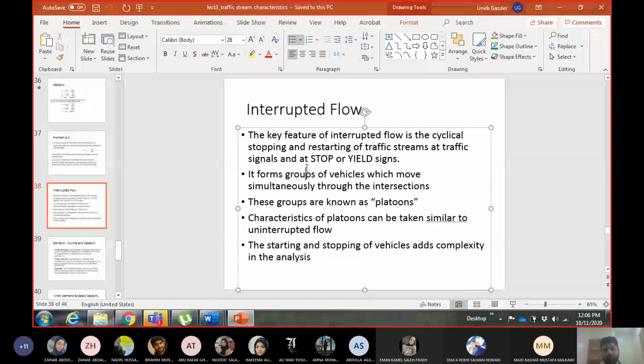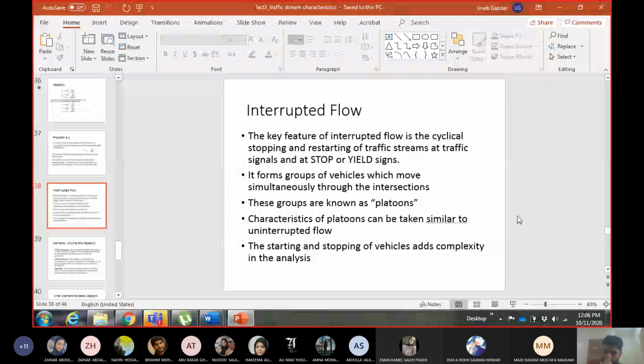So a platoon is a group of vehicles which pass from one intersection to the next in a group, or together. This is military terminology, and they call their group of soldiers or group of vehicles or tanks platoons. So we have adopted it, and it basically means the group of vehicles which are passing from an intersection to the next together. Now these platoons show the characteristic of uninterrupted flow until they reach the next interruption.